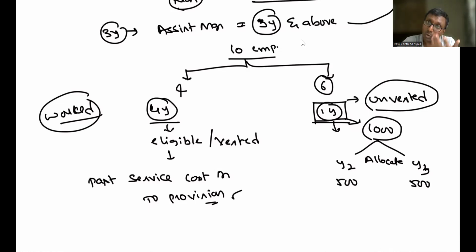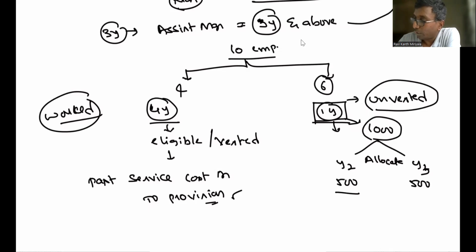In addition to Y2 current service cost, whatever they work in Y2 is going to be that time's service cost. But Y1's service cost, Y1 is already done for them. We didn't pass a journal entry because that time that plan was not there. So the 1,000 rupees of liability related to Y1 is supposed to be bifurcated between Y2 and Y3. That's all. That is what you are supposed to do.